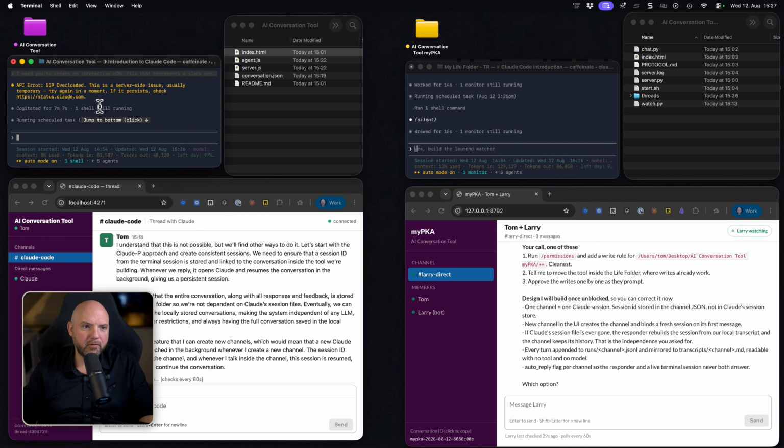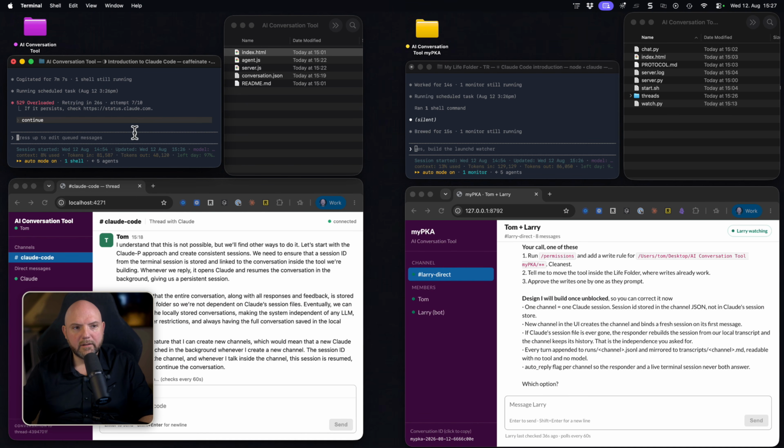All right, you might have seen already there's an API error with overloaded. So when this happens, I just say continue and see if he can recover. And here he keeps working on it.